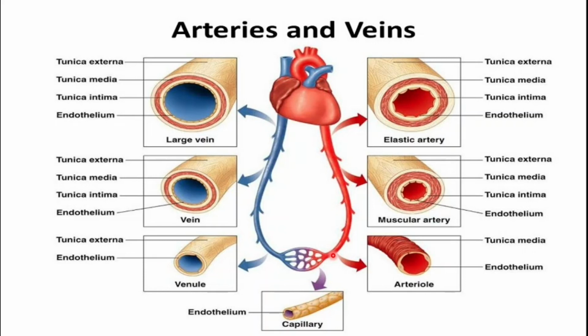These are the smaller arterioles, then into the capillaries, then the small capillaries join to form the small veins, which are known as the venules. Then they become the medium size veins, and then they become the large vein. So this is what we have discussed in the arteries and the veins.